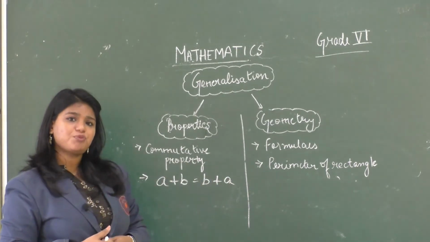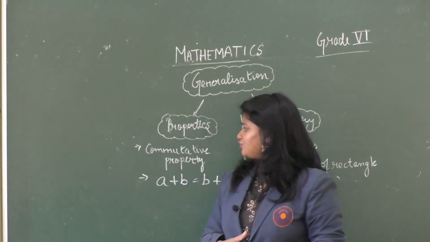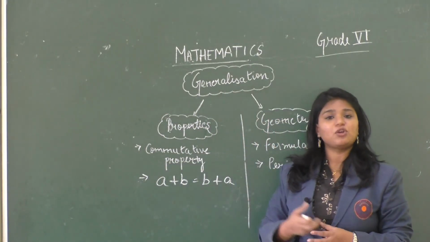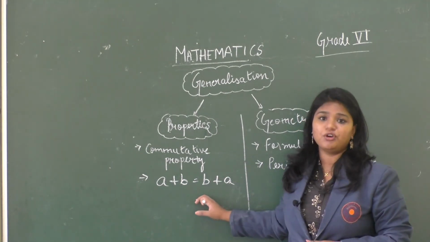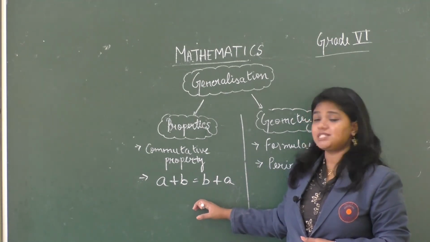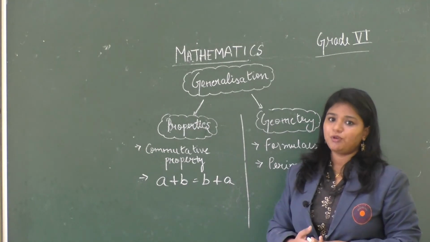So while studying this property, did you ever wonder why we are using alphabets and not numbers? Right? Because this is a general rule or a property. So we can see the use of algebra in properties.